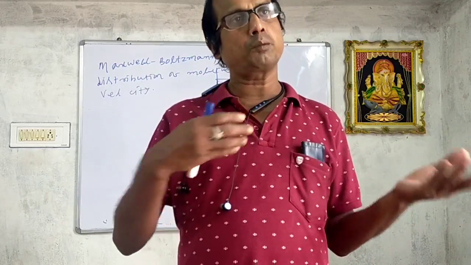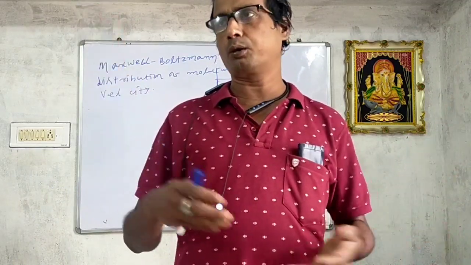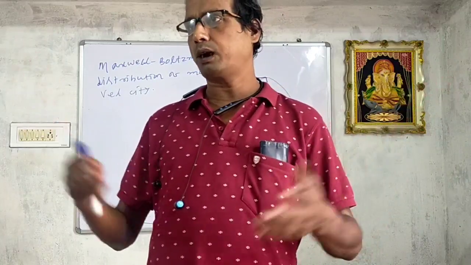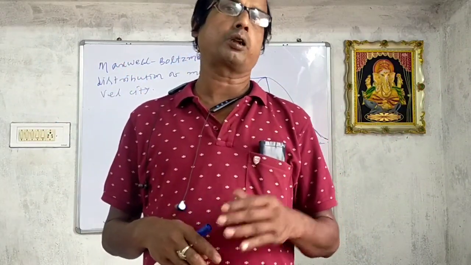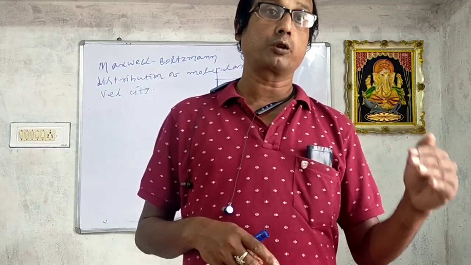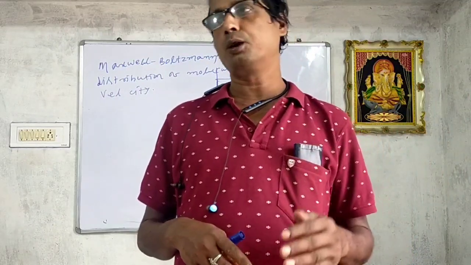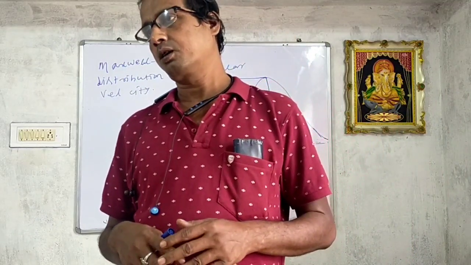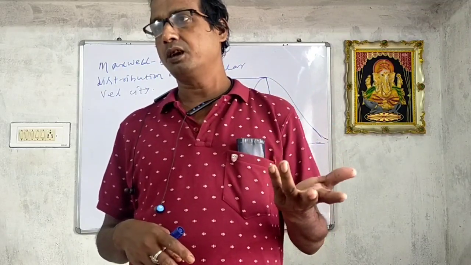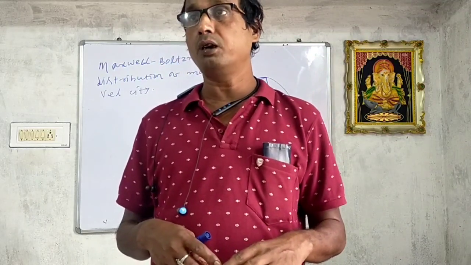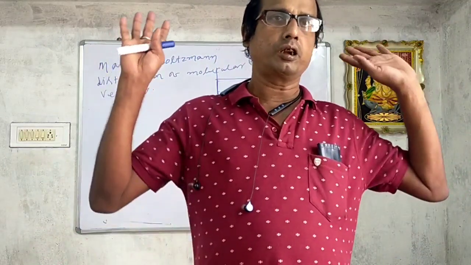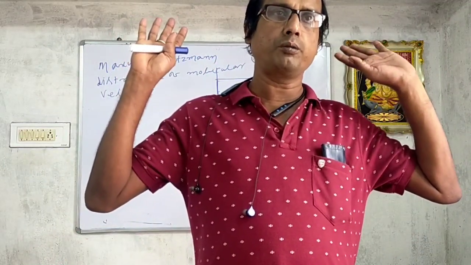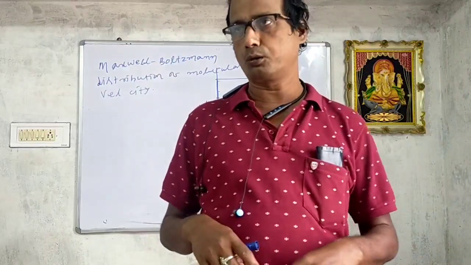The highest value may be whatever, there is no limitation. But the velocity of the molecule does not exceed the velocity of light. So this is the conclusion about the Boltzmann distribution of molecular velocity.